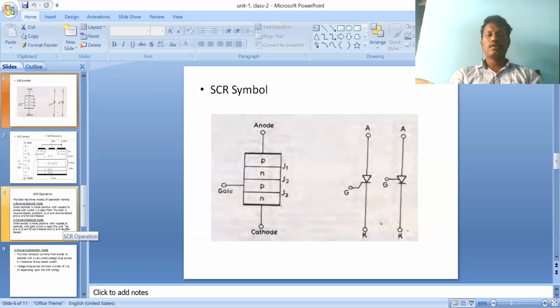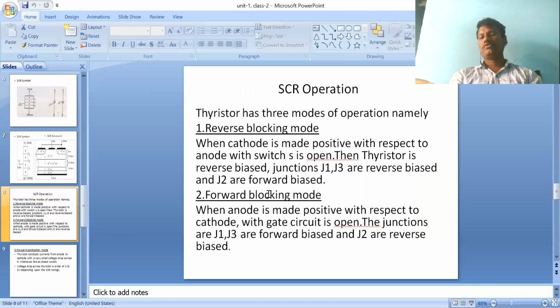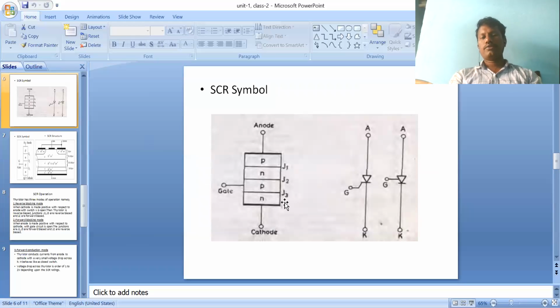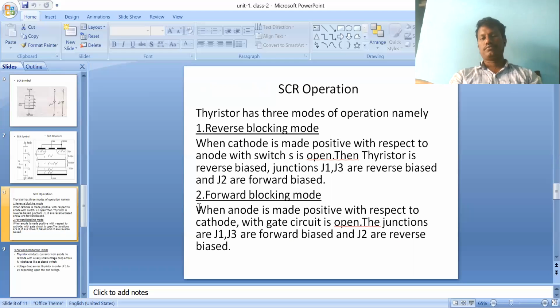Clear? Now coming to SCR operations, there are three modes: forward conduction, forward blocking, and reverse blocking. Let us discuss them one by one. Reverse blocking mode means the cathode is made positive with respect to the anode. Then junctions J3 and J1 are reverse biased and J2 only is forward biased. When the cathode is positive with respect to the anode and switch S is open, the thyristor is reverse biased, and junctions J1 and J3 are reverse biased.